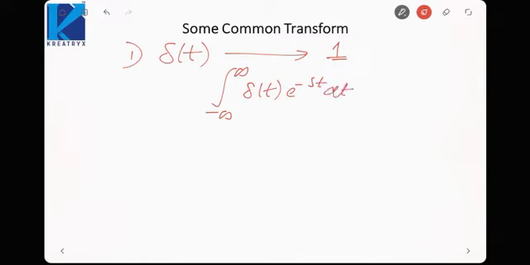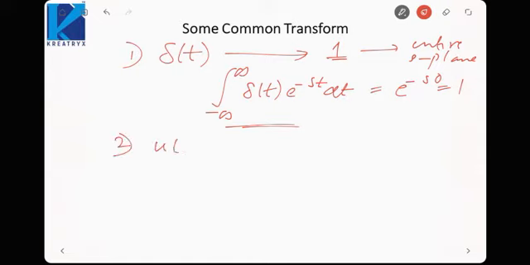Now we know by sampling property of impulse function, it would be e raised power minus s into 0, that is 1. So it is my Laplace transform for an impulse signal, and its ROC would be entire s plane. Okay, because nowhere it can go to infinity, so ROC would be entire s plane.